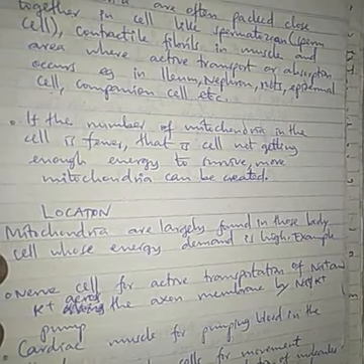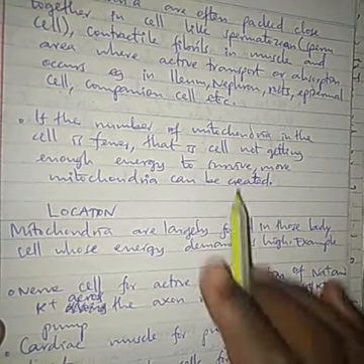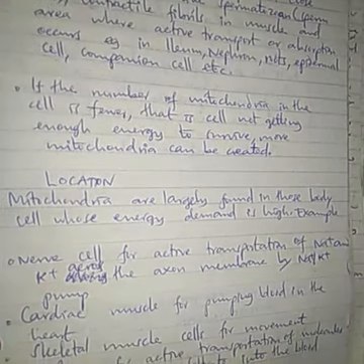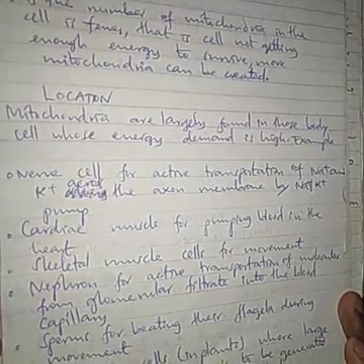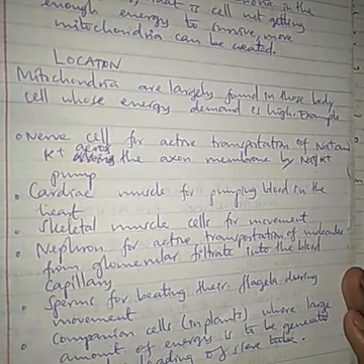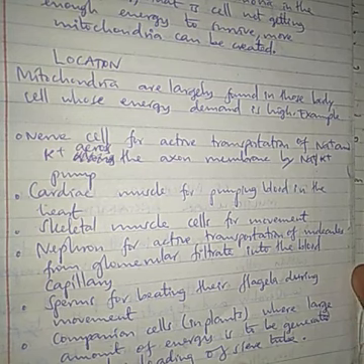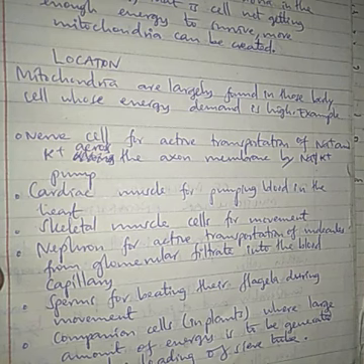If the number of mitochondria in the cell is fewer, that is, the cell is not getting enough energy to survive, more mitochondria can be created. Kama seli inakuwa ina mitochondria chache, seli inaweza ku create other mitochondria. Kwa hiyo mitochondria zina uwezo wa kureplicate zenyewe. Na ndipo ambapo tutaenda kusoma why mitochondria and chloroplast are known as cell within a cell. Kwa hiyo haya ni maswali ambayo tunatakiwa ujue sana kwenye mitochondria and chloroplast.